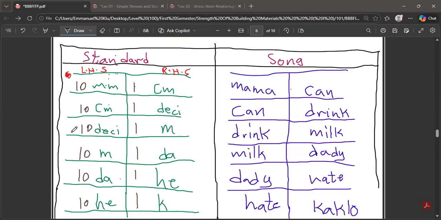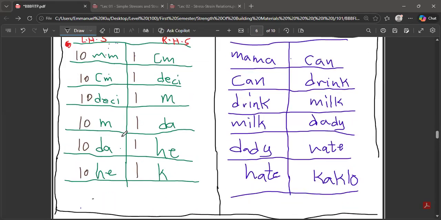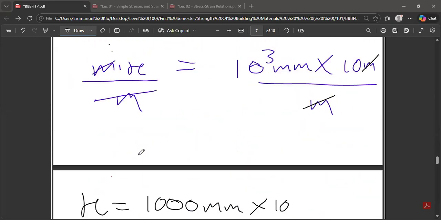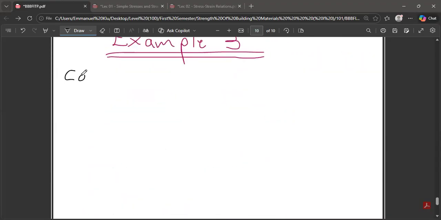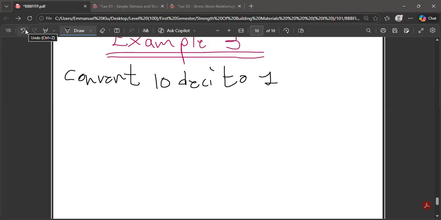You see that the formula is simple. 10 times 10 is 100. So 100 what? Okay, let's solve it together. You said decimeter to DA. So give me the question. You said we should convert 10 decimeter to 1 deca. Okay, so let's solve.